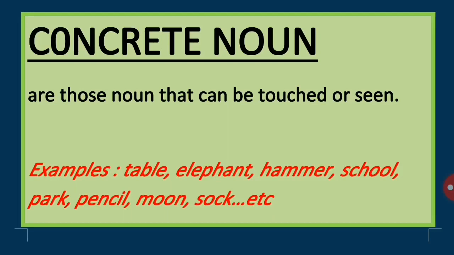Dog is a concrete noun as you can see, hear, or touch a dog. Table also is a concrete noun. You can see, touch. Pencil is also a concrete noun, as similarly you can touch it, see it. Sock is a concrete noun as you can smell a sock or touch a sock.